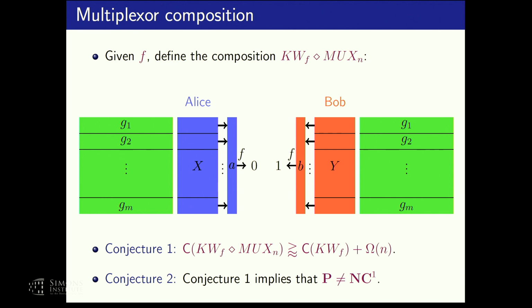Okay, so this sounds like a good conjecture to go for. And in fact, I would like to mention that maybe even for a start, it would be interesting to look at the composition of the universal relation with multiplexor, in which we are not guaranteed that some function f outputs 0 on A and 1 on B, but just that A and B are different. And then we have a very nice and clean communication problem that has no arbitrary functions involved. So maybe we can prove a lower bound on that.